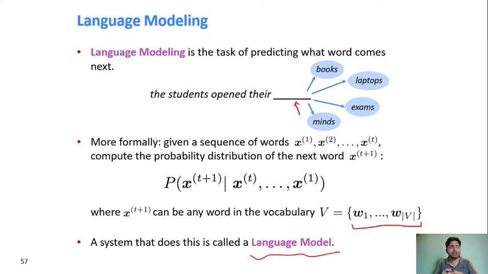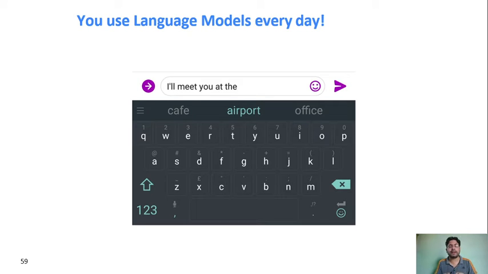Now you can ask what is the utilization of this. Actually you use it every day. Whenever you try to write something on your keyboard, or on the phone, it gives suggestions, the next word suggestions. From where is it coming? It is coming from the language model, right?